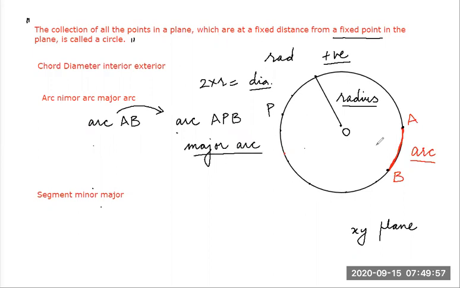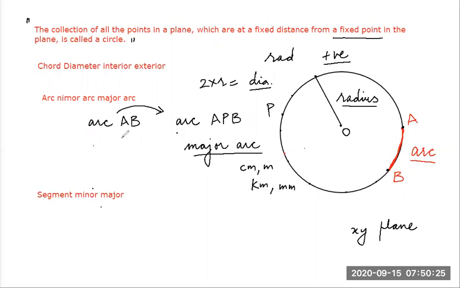And by the way, what is the unit of the arc? Suppose arc AB, what will be the unit of arc? Can any student tell me? Its unit would be the unit of length: centimeter or meter, or if it is a very big circle, kilometer, or for a very small circle, millimeter, maybe smaller.